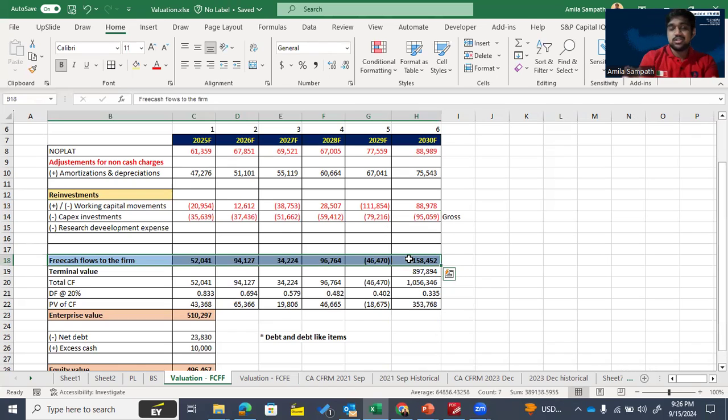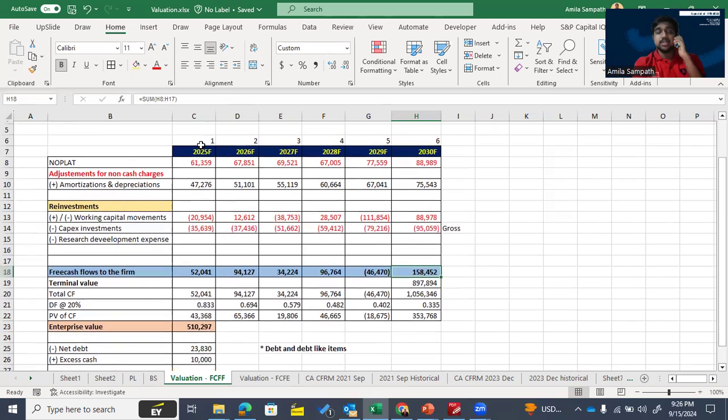For all the forecasted periods for which your examiner gave financial statements, you should calculate free cash flow to the firm. The time period for which we can forecast the financial statements, we technically call the explicit period. Then for the explicit period, for all years, you need to calculate free cash flow to the firm separately like this.